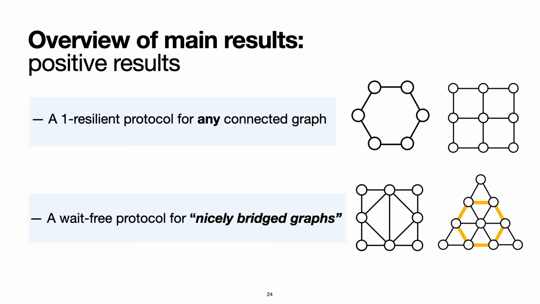In this vein, we give some new results. First, it is not hard to see that a one-resilient protocol exists for any connected graph. Thus, while weight-free protocols do not exist for all cycles, one-resilient protocols do in fact exist. Second, we show that for a class of graphs, which we call nicely bridged graphs, the problem can be solved